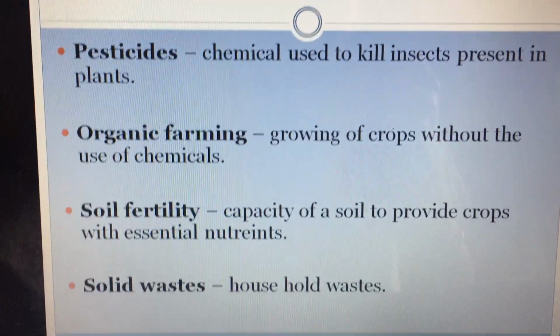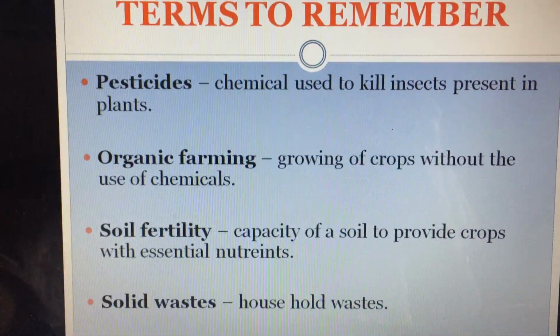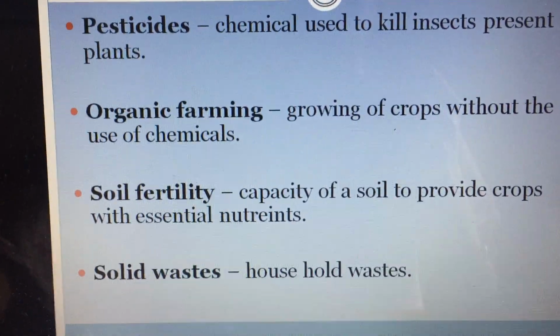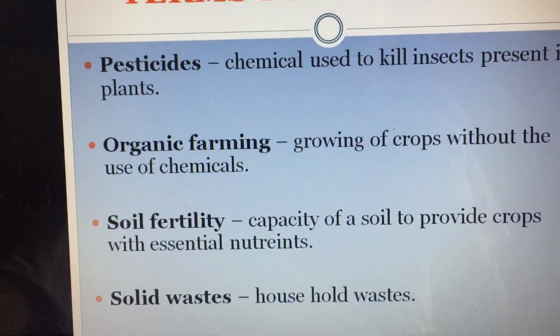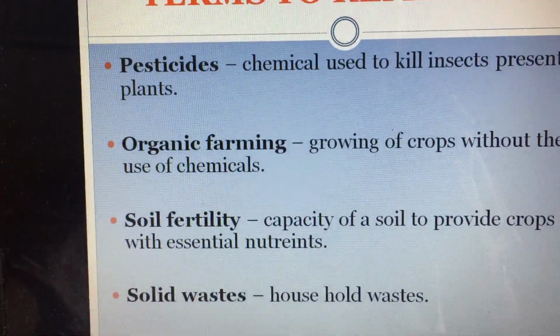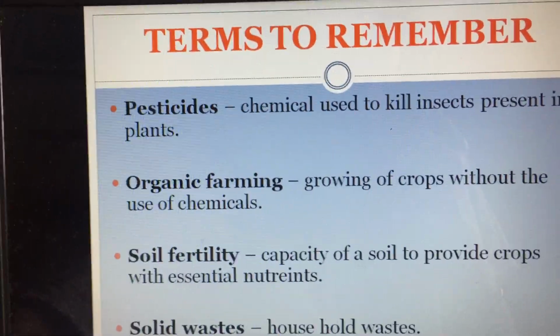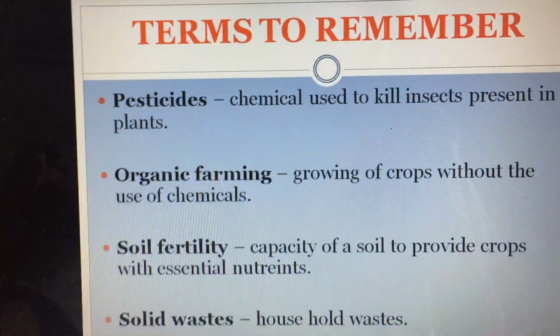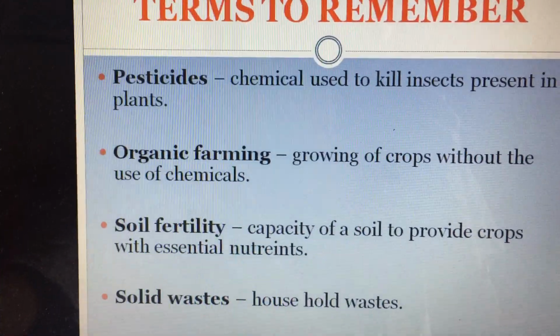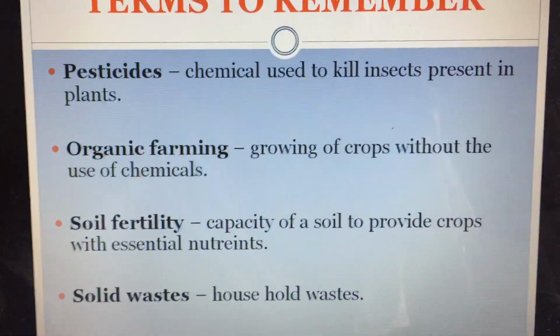Next is solid waste, household waste. Now what is household waste? See, every day we have a garbage bucket where we keep all our unused, unwanted things, we throw them in that, and those wastes are called household waste or solid waste.